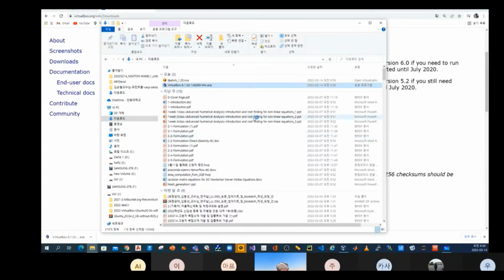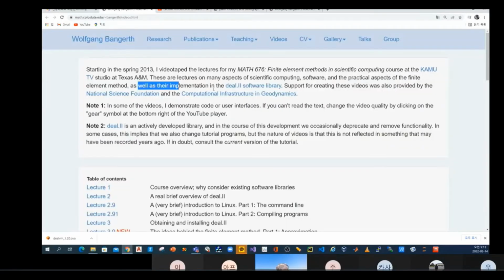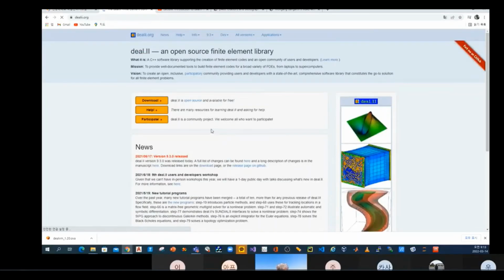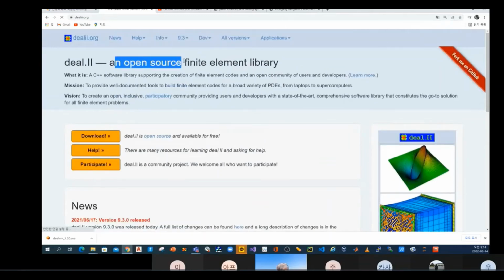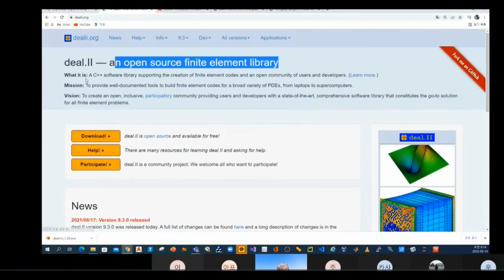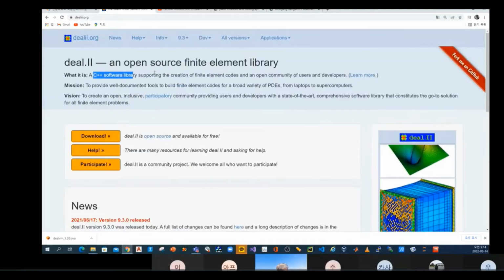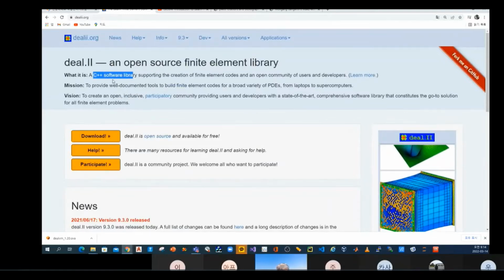And then it looks like that. This is the implementation in the Deal.ii software library. If you click here, what is the Deal.ii library? You can see here, Deal.ii is an open source finite element library. What is it? It's C++ software. The computer programming language is C++.